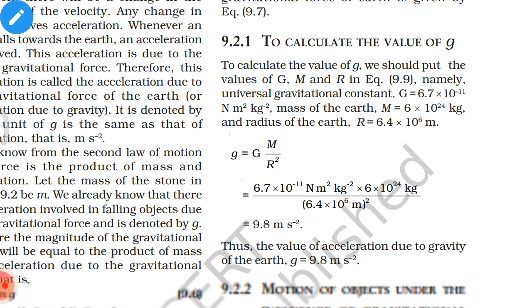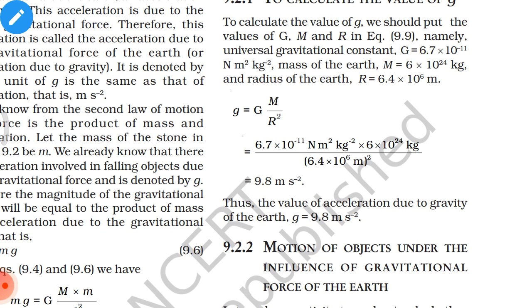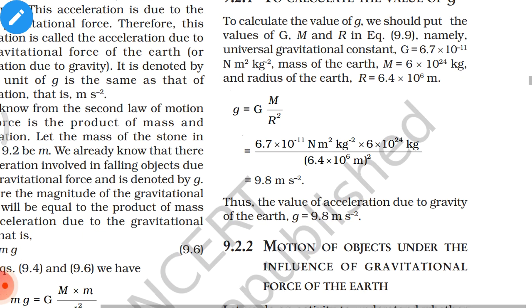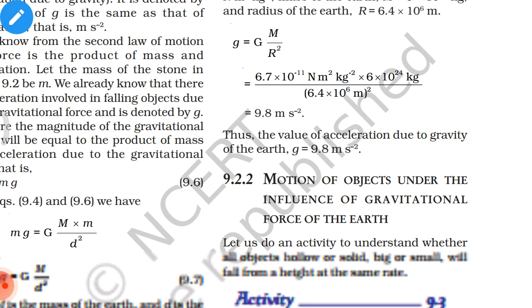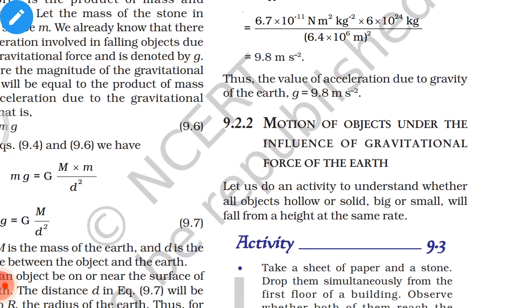So g is equal to G M divided by R squared, which gives you 9.8 meter per second squared. Thus, the value of acceleration due to gravity of the Earth g is equal to 9.8 meter per second squared.